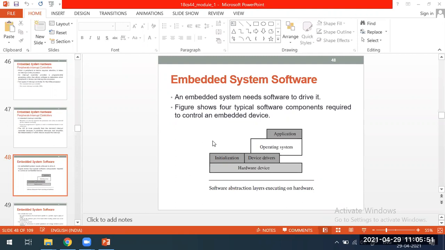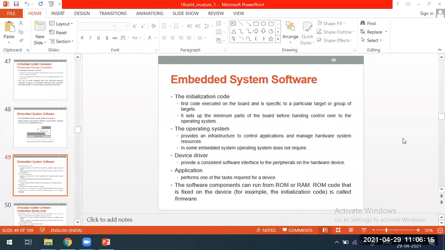That is an application. Below that, there is an operating system. Below that, there are device drivers, and then the hardware devices. We have to discuss these: application, the operating system, and this initialization code. These are the main four typical software components for any embedded device.